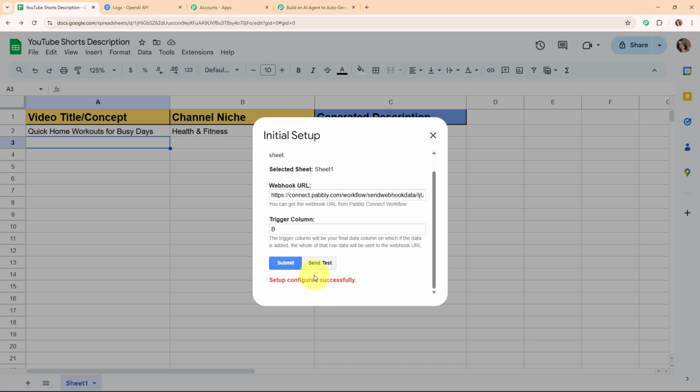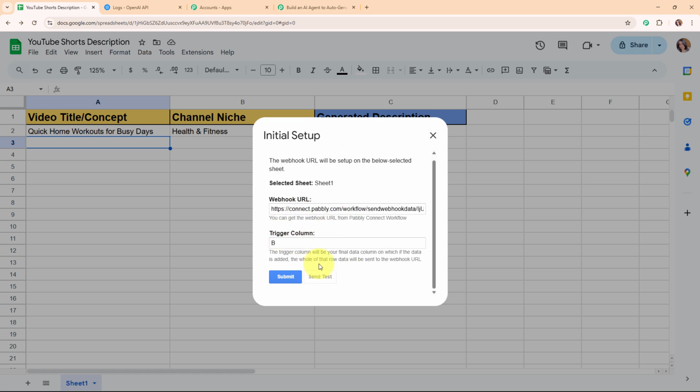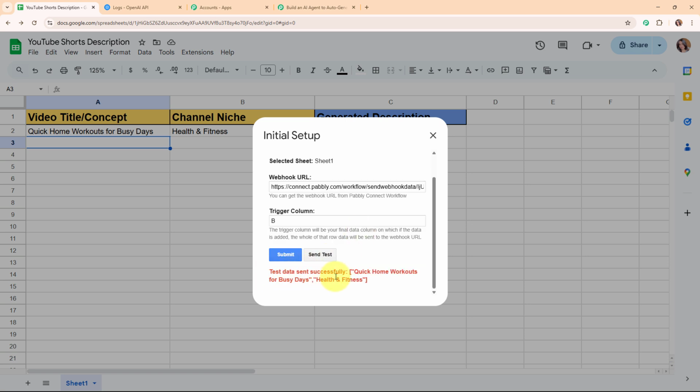That means we have successfully set up a webhook inside our Google Sheets, and we have successfully connected our Google Sheets with Pabbly Connect. Alright, so now after building this connection, I'm going to test this connection by clicking on the send test button given over here. And here you can see it says test data sent successfully.